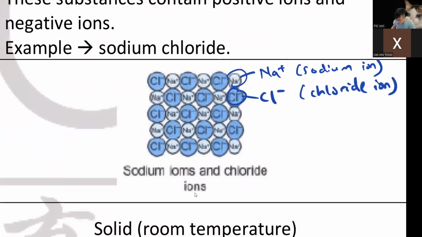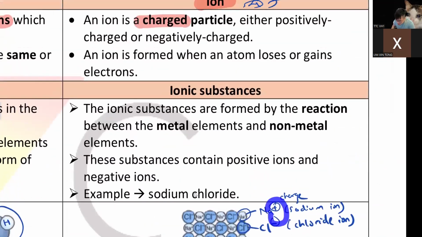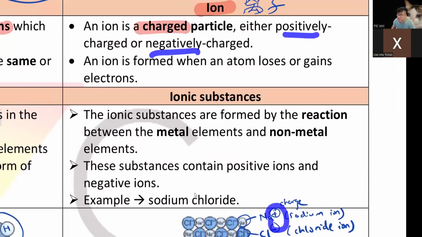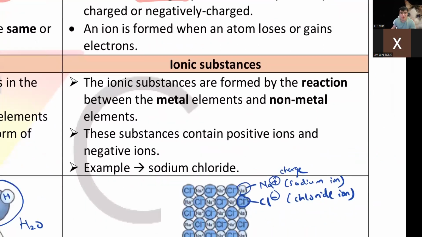Anything with charge means they have positive, negative. So when you're charging your phone, you're putting negative into your phone because your phone has charge. So charge means positive, negative. So whenever something has positive or negative charge, that is an ion. Okay, so that's your ion.